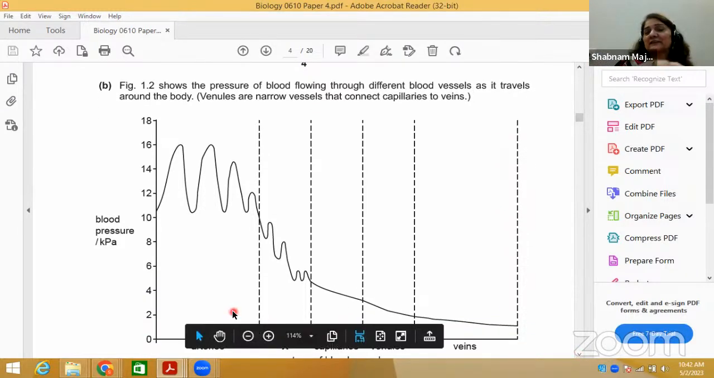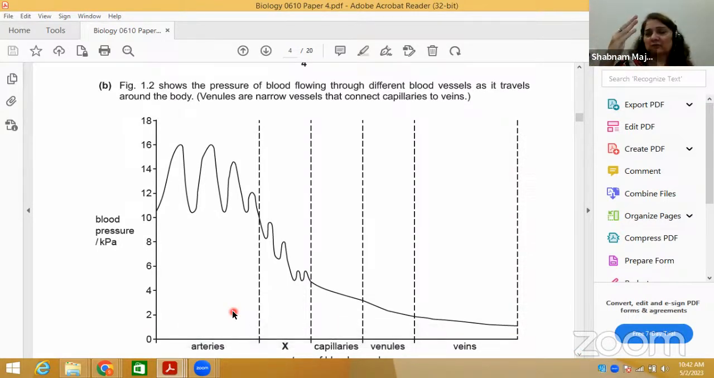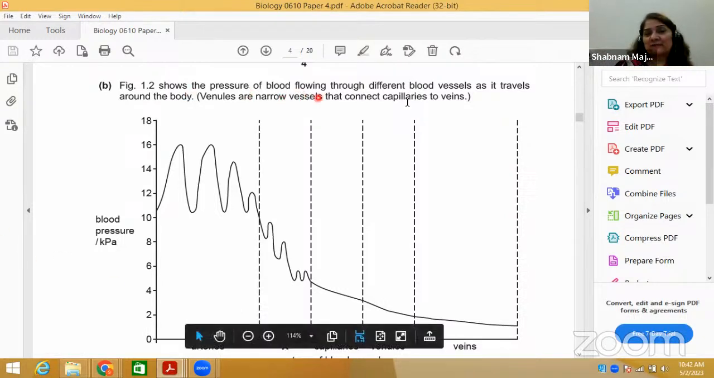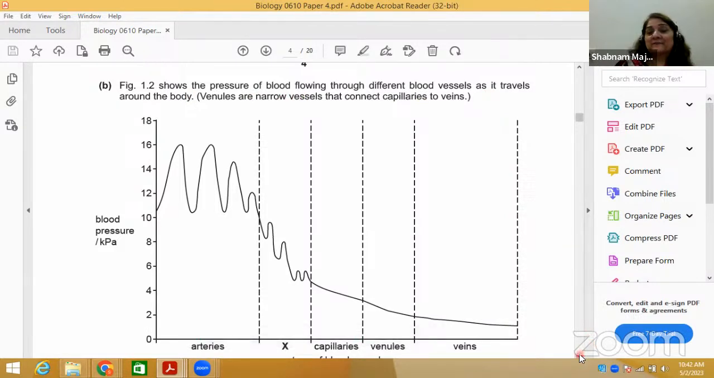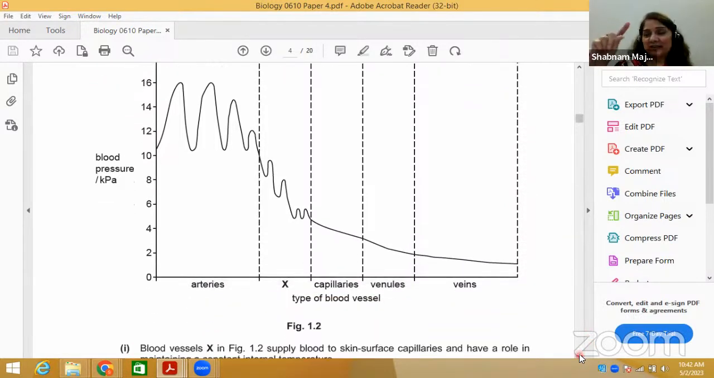This is the graph figure given in most of the endorsed books of O Levels and IGCSE, the latest books, whatever book you are using right now. Figure 1.2 shows the blood pressure of blood flowing through different blood vessels. Quickly bring to your mind the types of blood vessels. You know the main artery is called the aorta. From the aorta, arteries arise, arteries extend to form arterioles, arterioles extend to form capillaries, capillaries extend to form venules, and venules form veins.